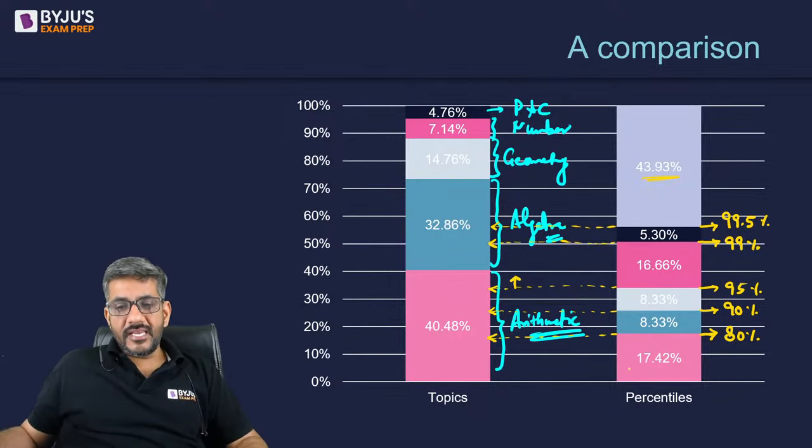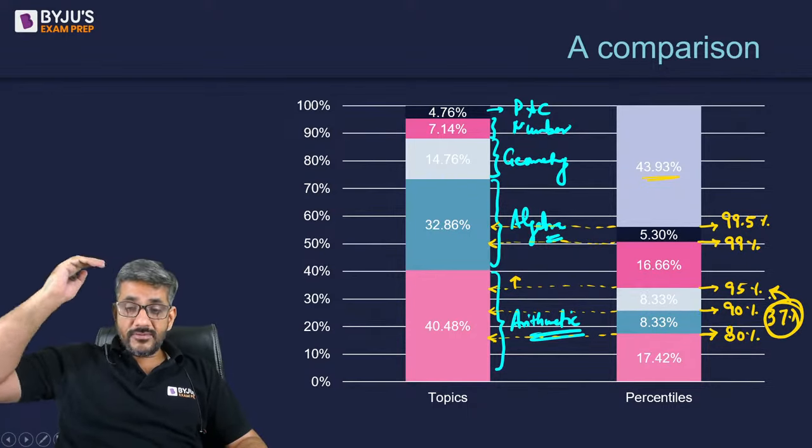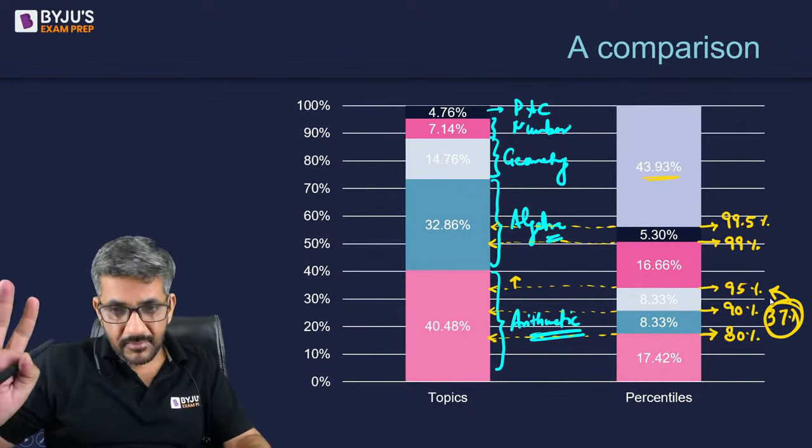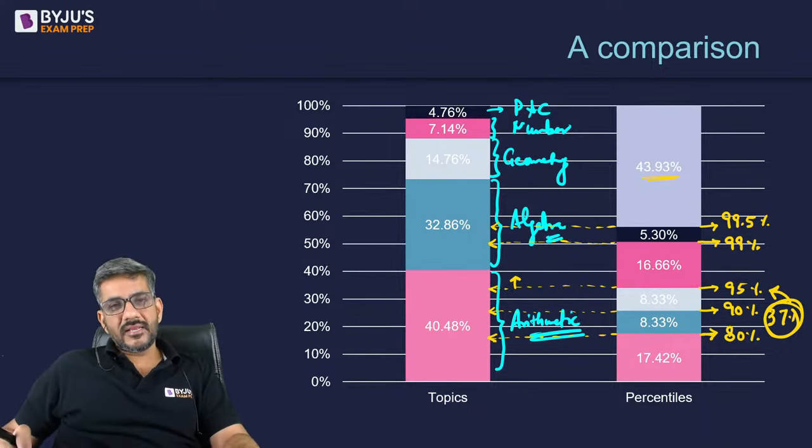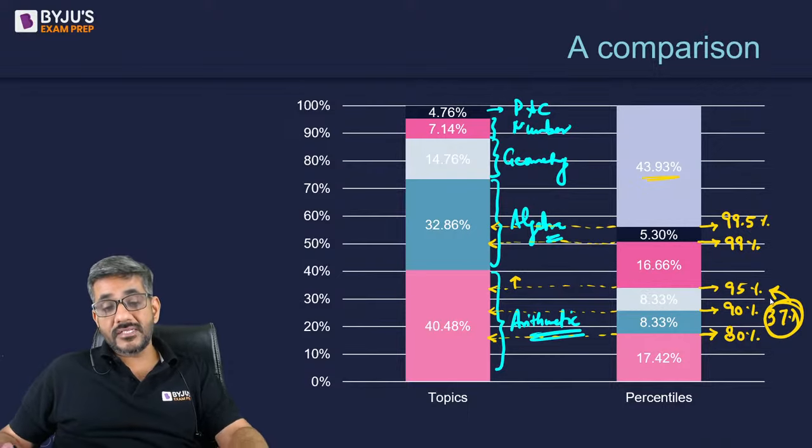अगर मैं 17.42 प्लस 8.33 प्लस 8.33 करता हूं, this gives me somewhere around 37%. इसका मतलब 37% of the QA section can take me to 95 percentile, whereas more than 40% is arithmetic only. 40% से ज्यादा अर्थमेटिक आ रहा है और 37% QA section करने पे आपका 95 percentile आ रहा है.